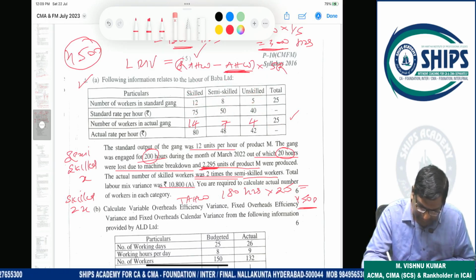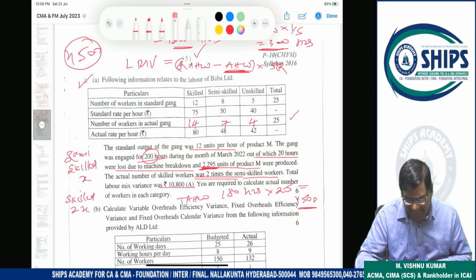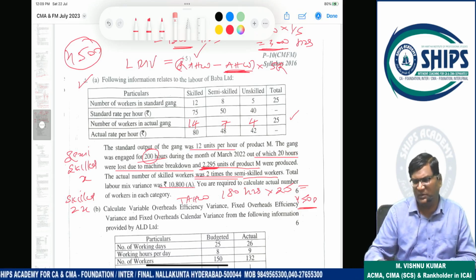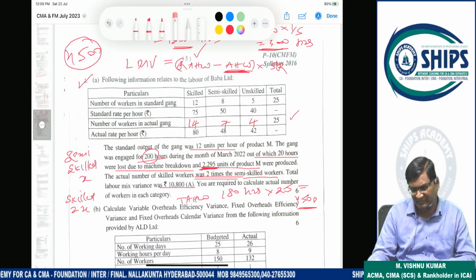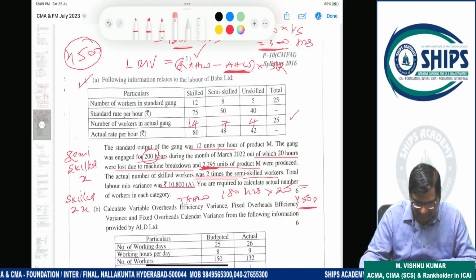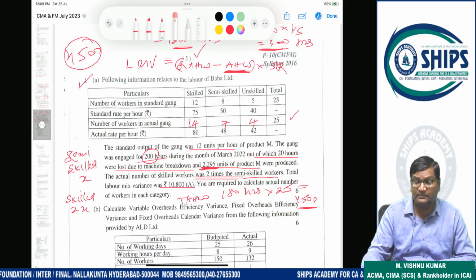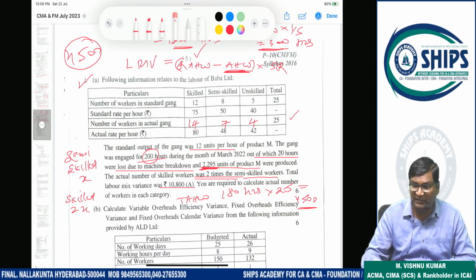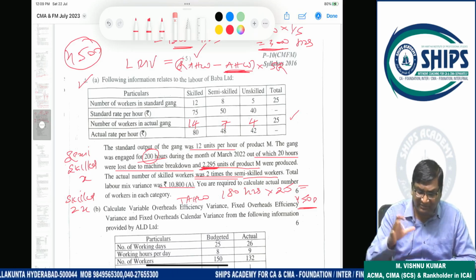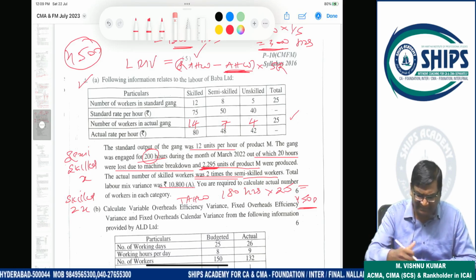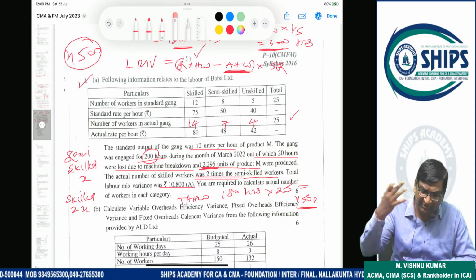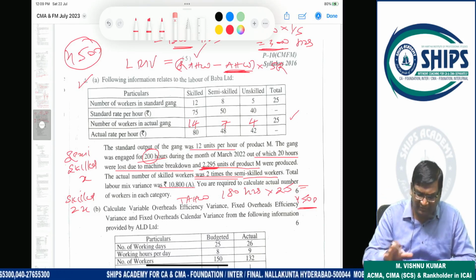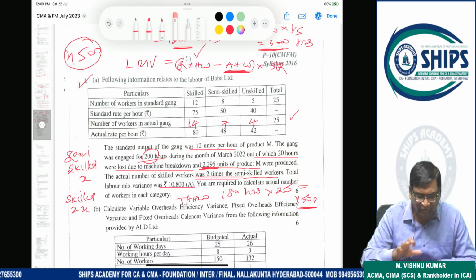And 100% correct answers, no doubt is required in that. Okay? Clear? Because of this toughest question paper, in some places the question paper is tough, in some places it is manageable. This is not a very tough question. This is a manageable question. If a student has good knowledge of standard costing, that student can solve this.